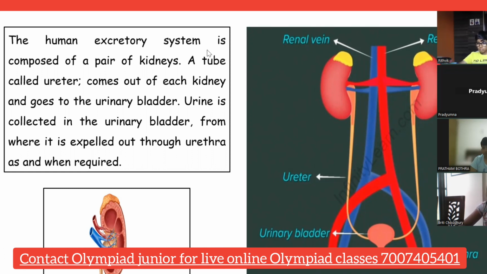After the skin we will study the kidneys. So the human excretory system consists of the urinary system, where the kidneys are involved. Rather, we call it the excretory system, because in the urinary system only urine is released by the kidneys.